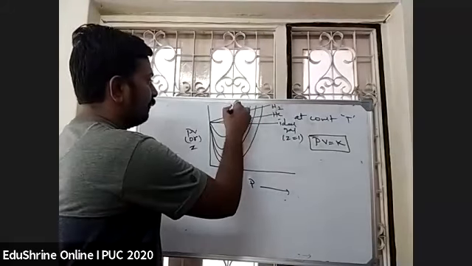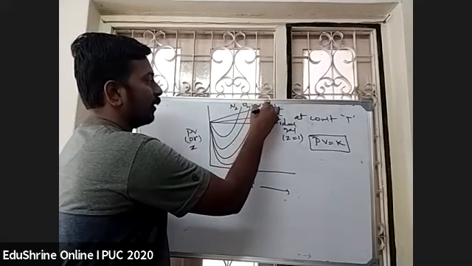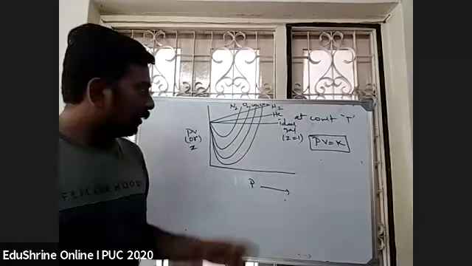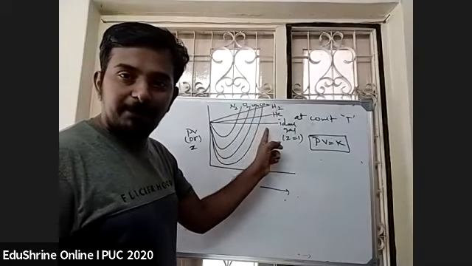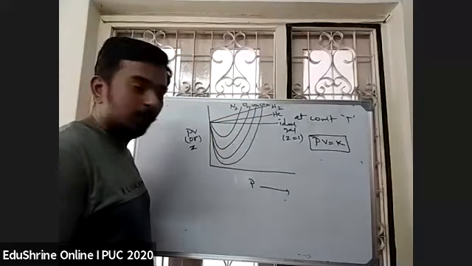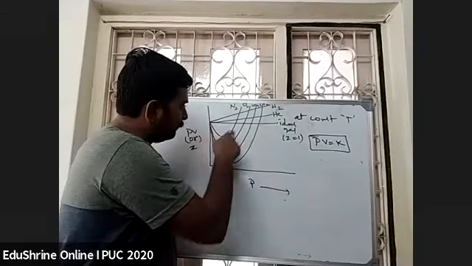This is the graph for nitrogen, this is for oxygen, this is for methane, this is for carbon dioxide. For nitrogen, oxygen, CH4 and CO2, initially it is decreasing, then it is increasing.